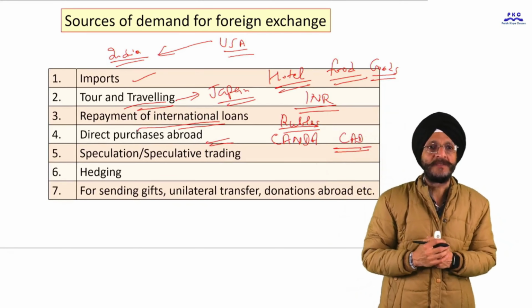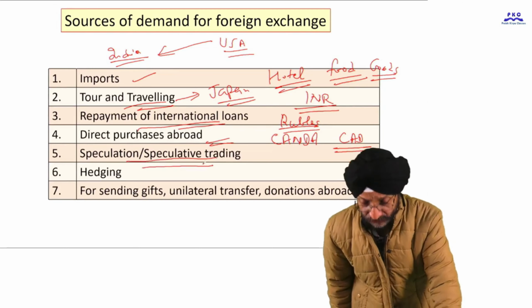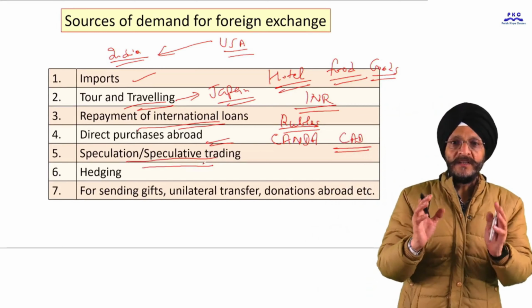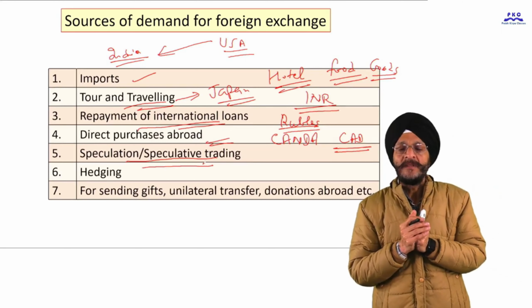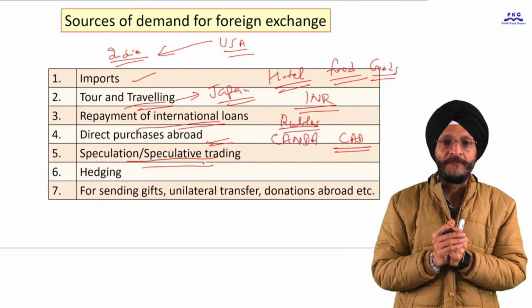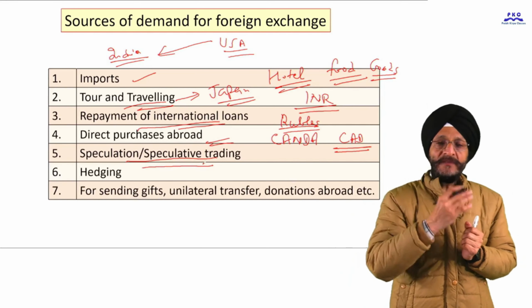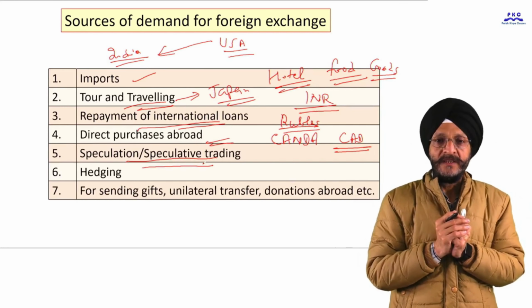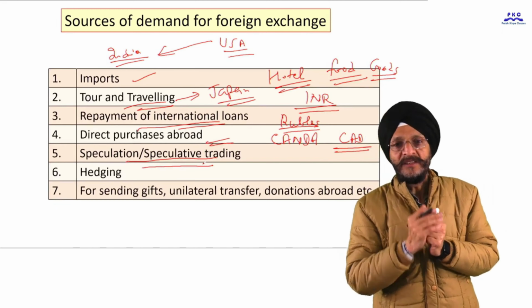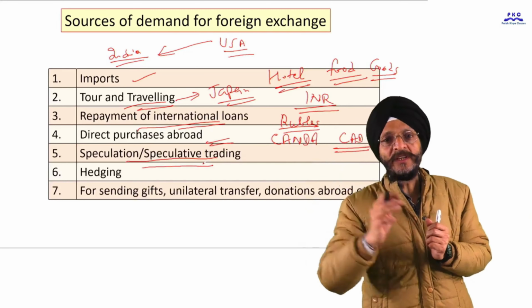Speculation or speculative trading. In the foreign exchange market, there are speculators also. Speculative trading means when a person sells or purchases foreign exchange thinking that the price of another currency may increase or decrease.